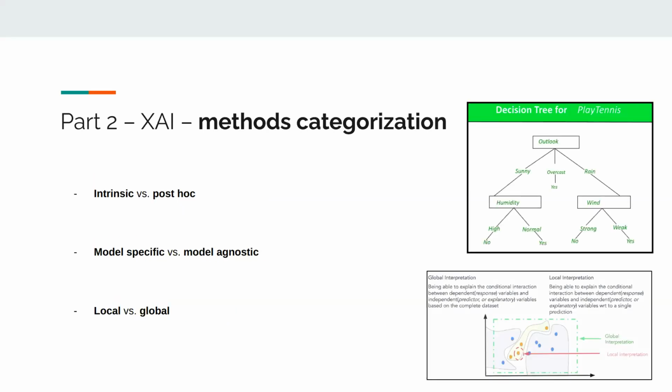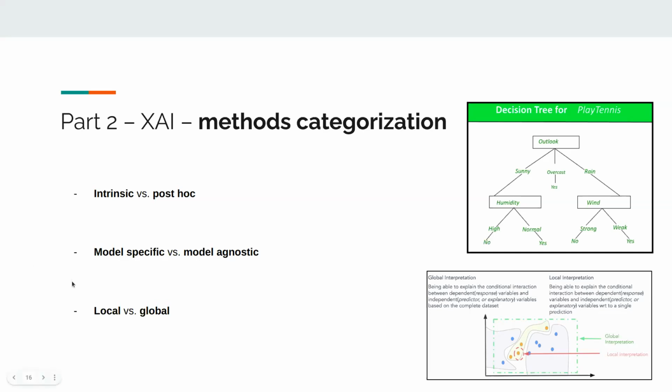Some ways of categorizing the different methods for interpreting models: you have what we call intrinsic versus post hoc. Intrinsic meaning the model itself, the machine learning algorithm itself, is explainable. So for example, here we have a decision tree, which basically tells you if this, then that, then the prediction is this. So this is very interpretable by its nature. Post hoc methods are where you build your machine learning model, and after it, the next step is you try to explain the behavior or predictions.